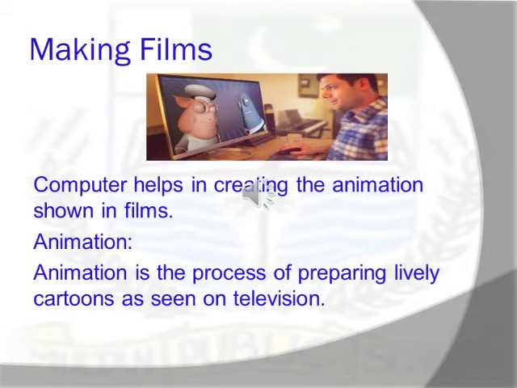Computers help in creating the animation shown in films. Animation is the process of preparing lively cartoon as seen on television. Pictures can be easily modified nowadays on a computer to suit the requirements of a film. Special effects such as sequence of battle, an earthquake or fire can be created using a computer. These special effects can also be combined with real scenes and characters when needed with the help of computers.